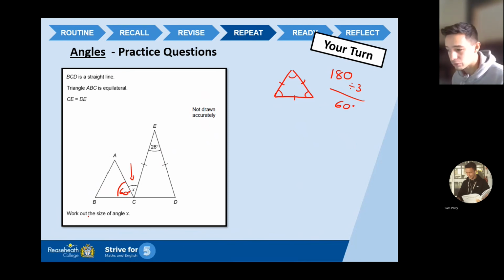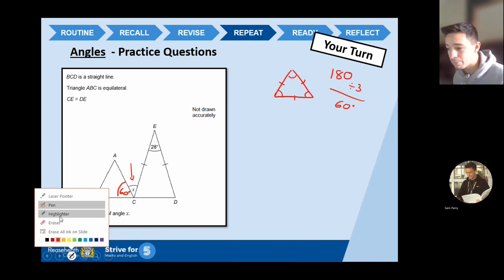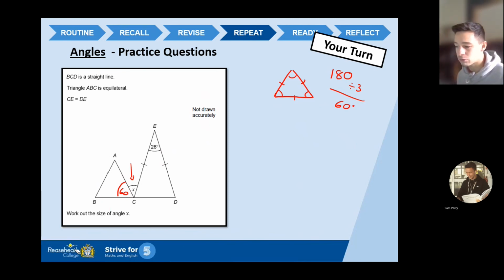Okay. Now, it's crucial that we know that. Now, it doesn't matter how big the equilateral triangle is. Okay. I could have an equilateral triangle this big, 60 degrees each angle inside. I could have an equilateral triangle as big as my arms that I would be holding. The angles inside would be 60 degrees. So no matter what, guys, remember an equilateral triangle, the angles inside are 60 degrees each angle. Okay. So that's definitely worth a mark. And I've got that written down there.